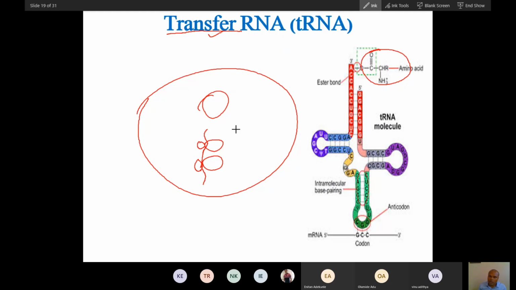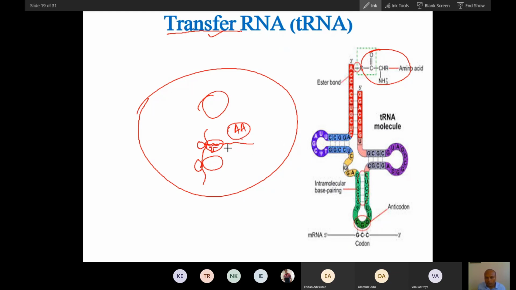What does it do? Transfer RNA will transfer amino acid from the cytosolic environment to the growing chain at the ribosome. It transfers amino acid by binding the amino acid to itself and carrying it to the ribosome site. So here this tRNA will bind, and then tRNA will transfer the amino acid, and after transferring, the protein chain will be elongated, synthesized. So what does it do?